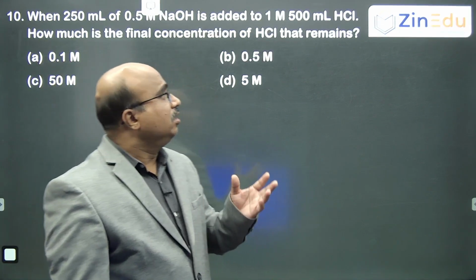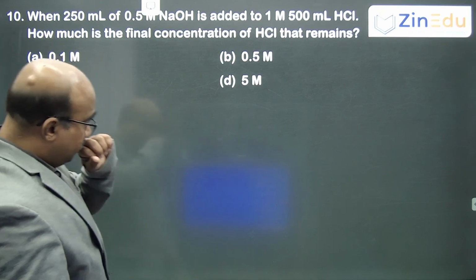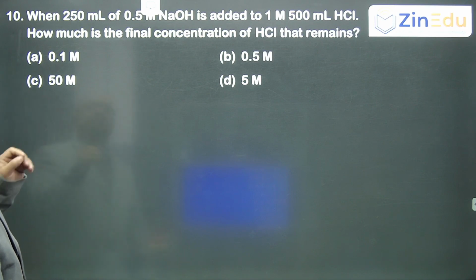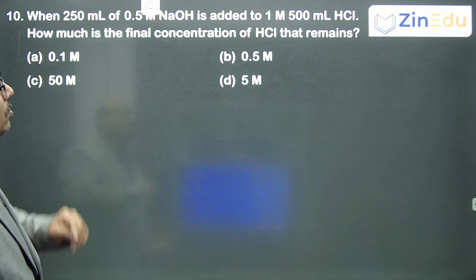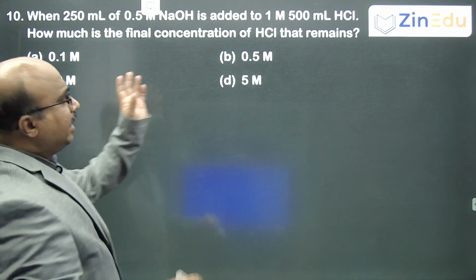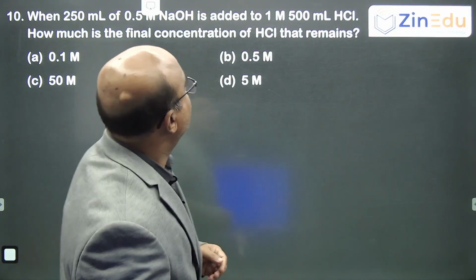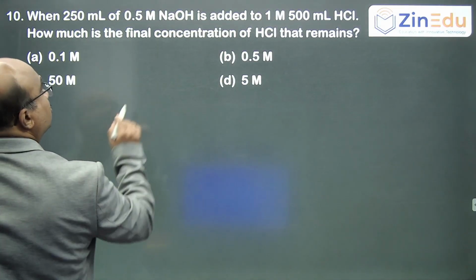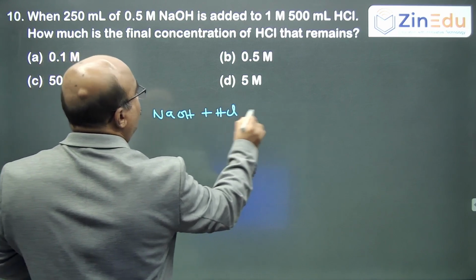You have four questions in total in this atomic structure. When 250 ml of 0.5 M NaOH is added to 500 ml of 1 M HCl, what is the final concentration of HCl that remains? Anyhow, the question itself says HCl is in excess. When you add NaOH and HCl, it is generally an acid base reaction. So, NaOH will react with HCl and will form NaCl and water.